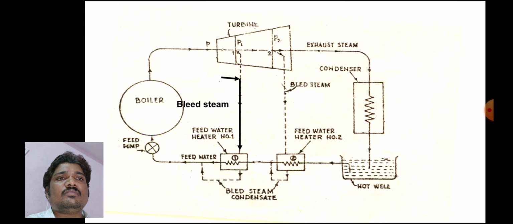Bleed steam, bleed steam condensate. This process is done continuously, as a cyclic process. This bleeding process is continuous. This is called bleeding, as shown here. In a thermal power plant, bleeding is useful for increasing boiler efficiency.